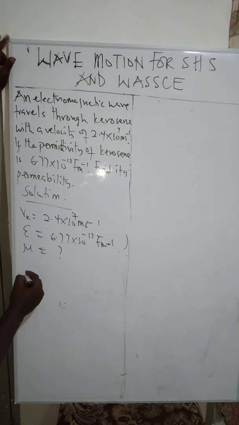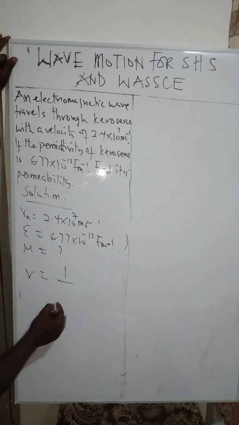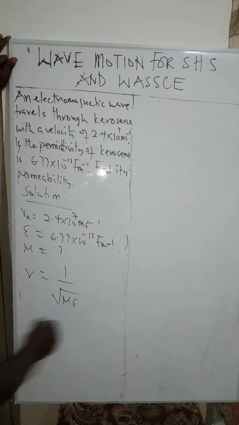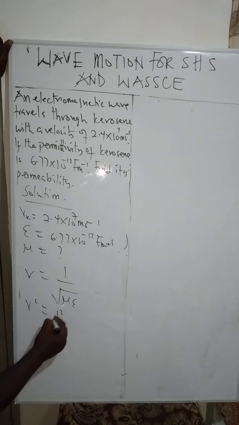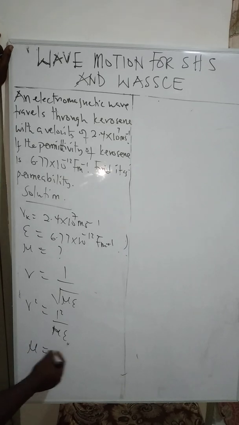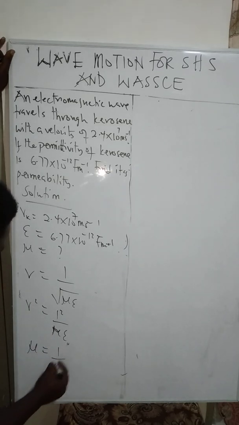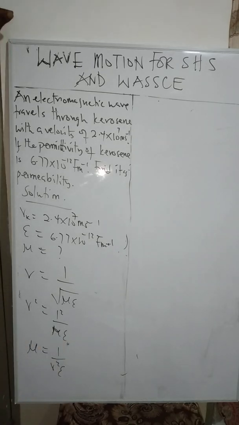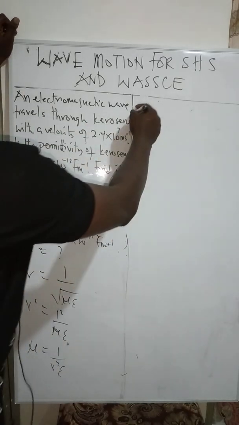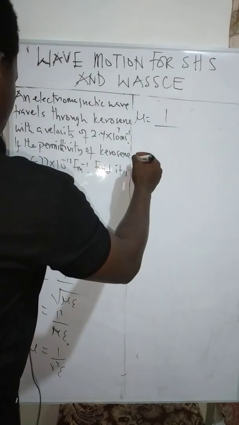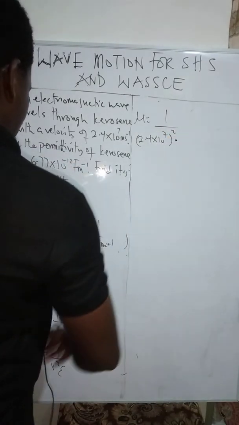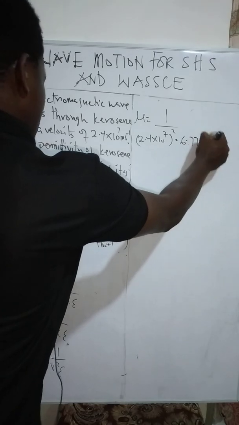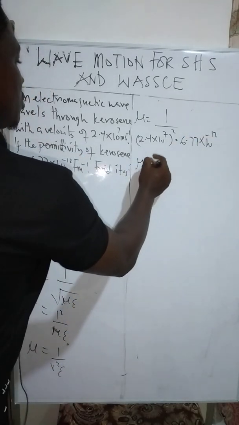Now, if we can recollect, we know that our velocity v is equal to 1 over square root of mu epsilon. If you remember this equation, let's square. So v squared becomes equal to 1 squared all over mu epsilon. If you want mu, then mu becomes 1 all over v squared multiplying epsilon. So mu becomes equal to 1 all over 2.4 times 10 to the power 7 all squared, multiplying epsilon, which is 6.77 times 10 to the power negative 12. This is what you have to do.